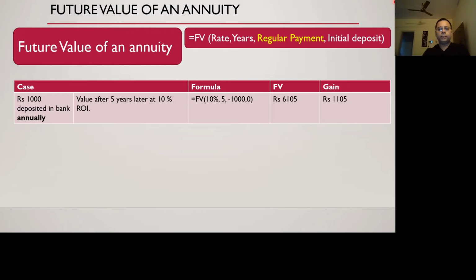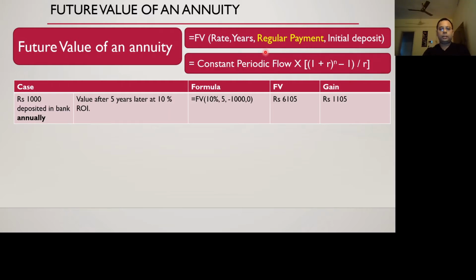So what's the difference here? Here the initial deposit is made zero because it's an annuity. So that's why I have moved the initial deposit into regular payments. Number of years has remained the same, which is 5, and then the regular payment is again minus 1,000 rupees every year we are paying. So that becomes this formula, and then the book says this formula, where constant periodic flow into (1 plus r)^n minus 1, divided by r. Now it's not I, it's 1 actually.